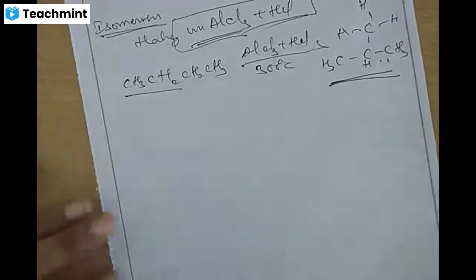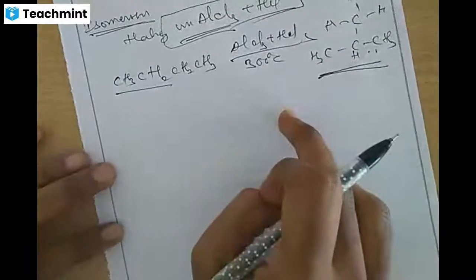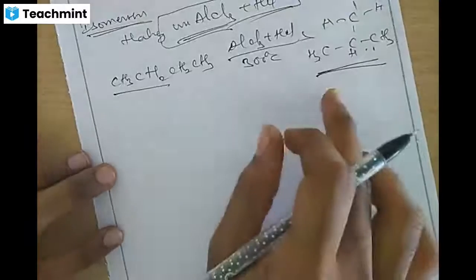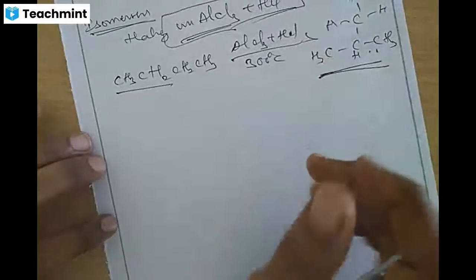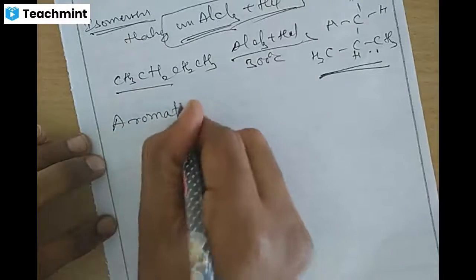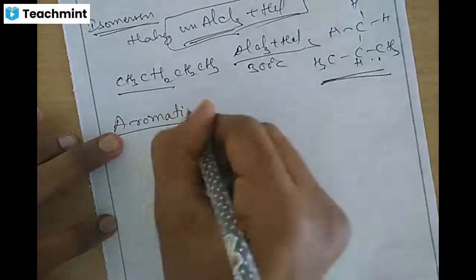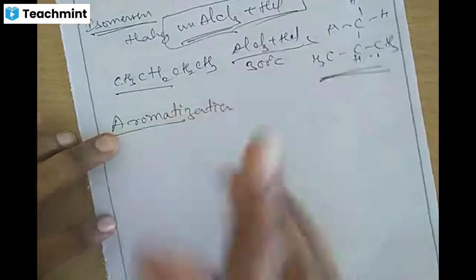Okay. Next, from straight chain we can prepare the closed chain. This is called aromatization. Aromatic means benzenoid compound. That is called aromatization.